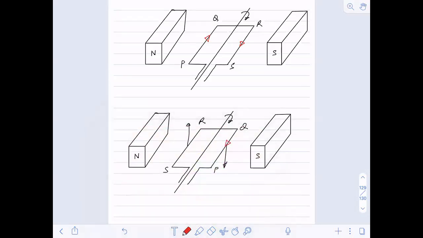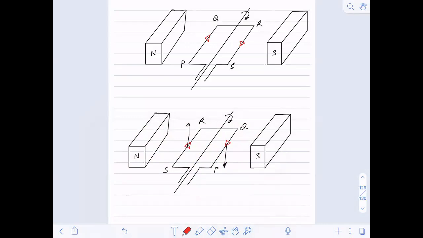Q to P. Initially, it was from P to Q in the same wire. Now it is from Q to P. Here it was from R to S, it will become from S to R. So it has changed its direction.